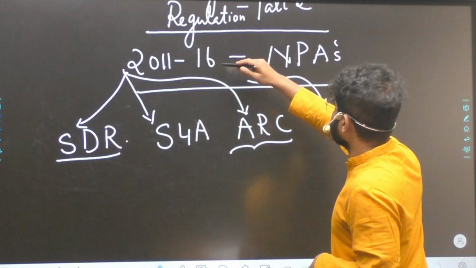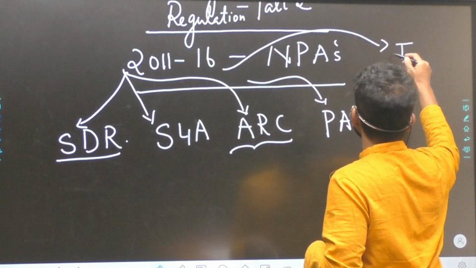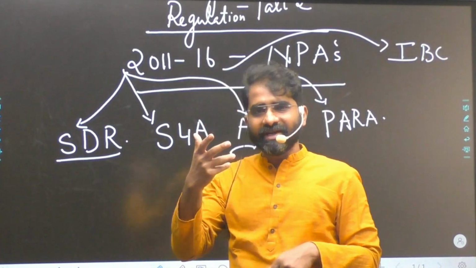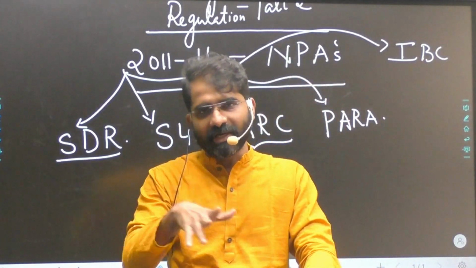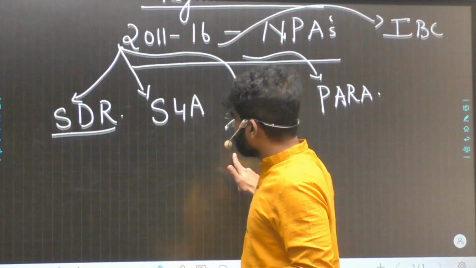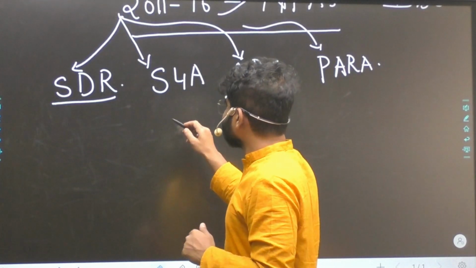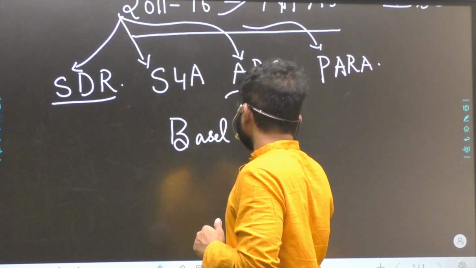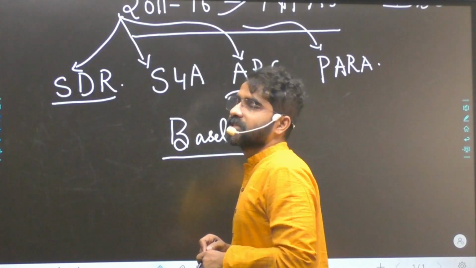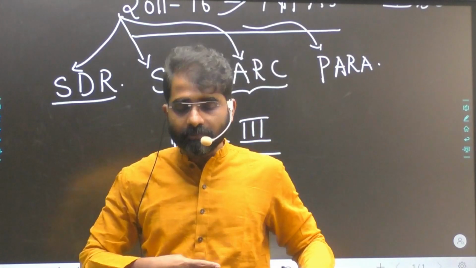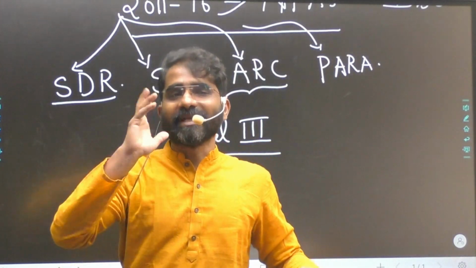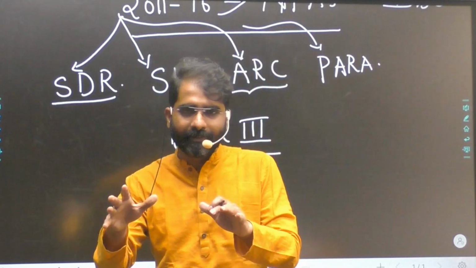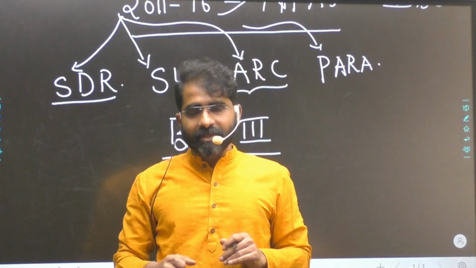Like this, there were many reforms, 2011 to 16. And Modi ji in 2016 came up with the IBC, Insolvency and Bankruptcy Code, and several amendments in 2018, again 2021. But the base of IBC should be clear. Then, to increase the strength of the banks, we already touched Basel norms, but another important area is Basel 3 specifically. We solved a previous question also in the previous video, where I was talking about Basel 1, Basel 2, capital adequacy ratios, tier 1 capital, tier 2 capital. So please refer to the previous video.